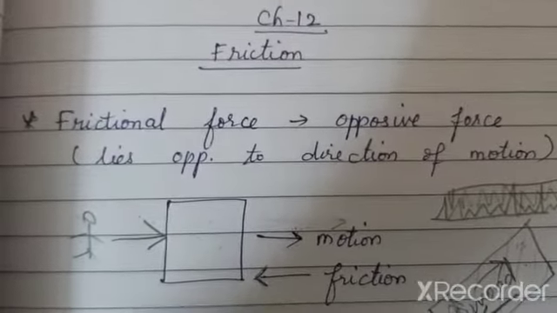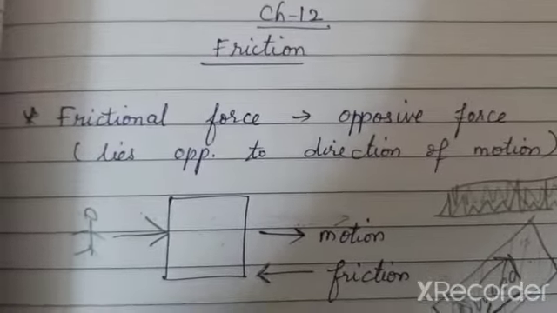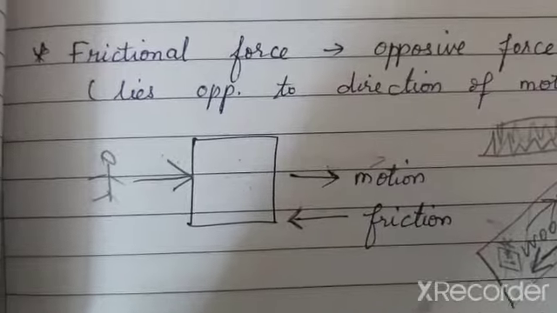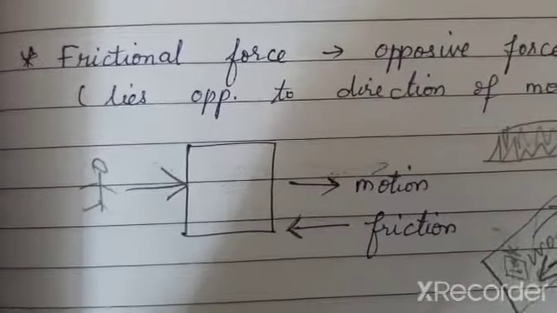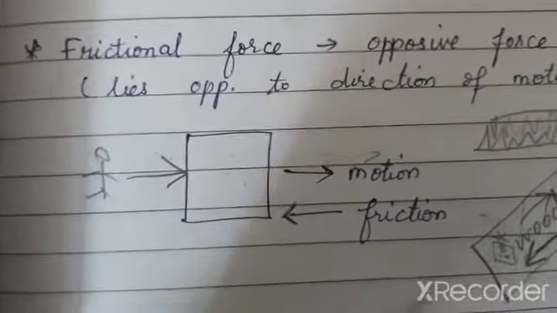So, friction is a force which enables the objects to move smoothly. If there is no friction, we cannot walk properly, we cannot hold the objects firmly. All the surfaces of the objects will have irregularities in them. The friction always acts in the direction opposite to the motion.